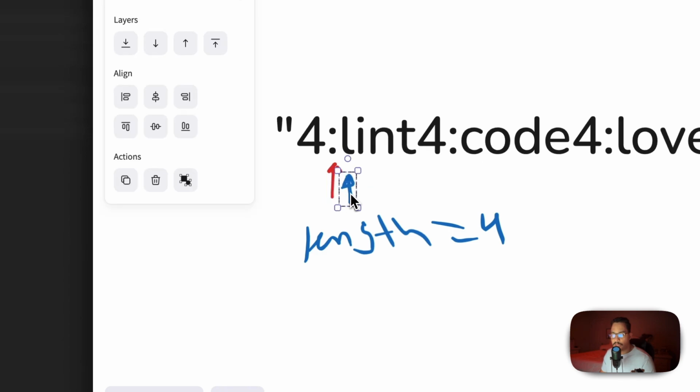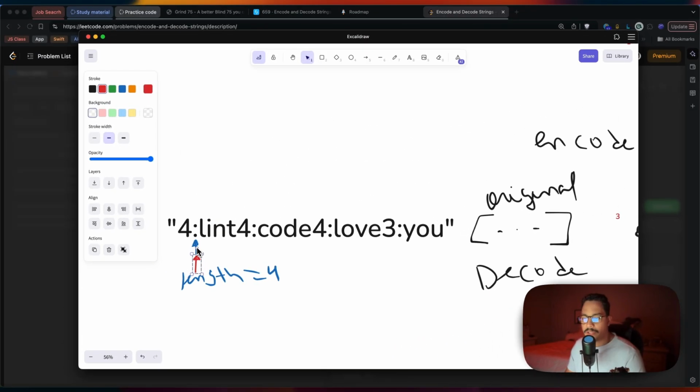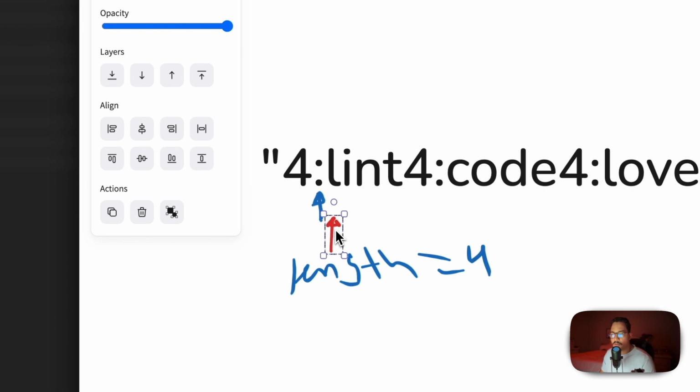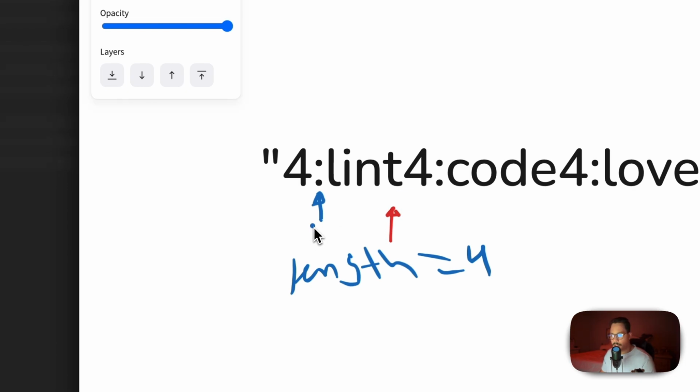Okay, let me go ahead, and I'm just going to use this. Let's do it like this. They're both standing at the delimiter. Starting point is blue. Ending point is red. So we just told red, hey, now we have the length. We grabbed the length from the word. Let's go ahead and start finding the word. Just stand right here while I go 4, 1, 2, 3, and 4 spaces down. And what do we have? We have our word. So in that range that we just went through is our word.